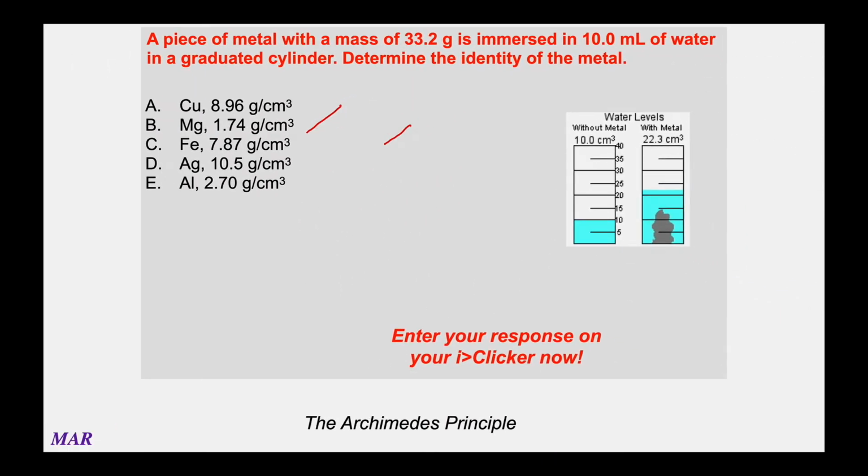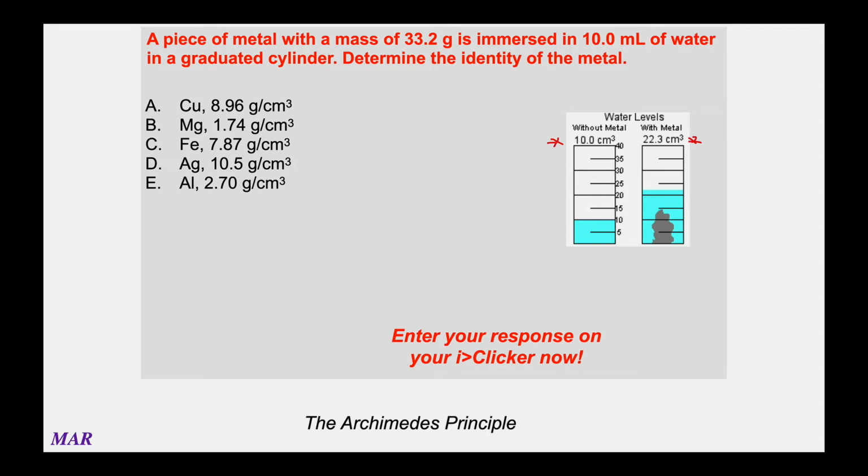So here's a question. We have a piece of metal. The mass is 33.2 grams, and it's placed in 10 milliliters of water. The question is, what's the identity of the metal? If you look at the little picture on the right-hand side, it starts off at 10 centimeters cubed. By the way, a milliliter and a centimeter cubed are the same thing. It then goes up to 22.3 centimeters cubed.